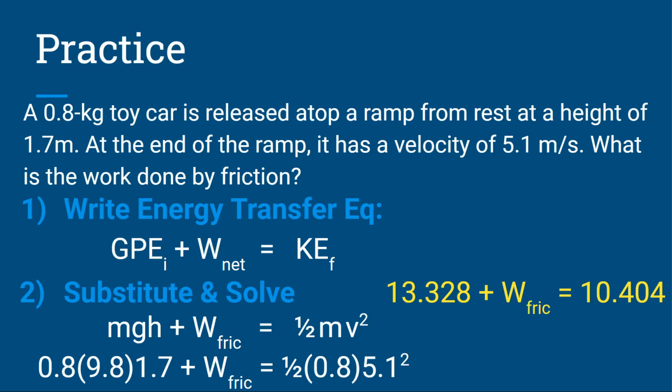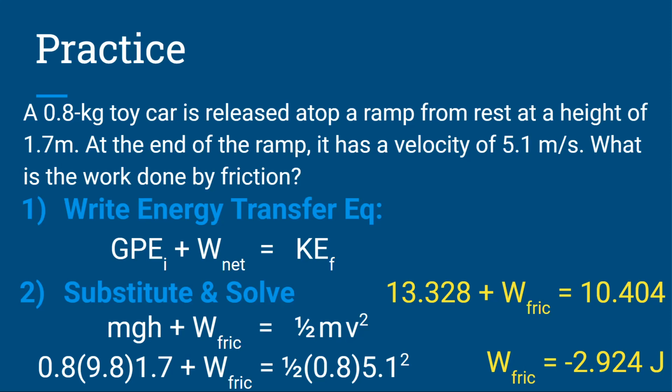I very obviously lost some energy. I went from 13.3 to 10.4. So how much did I lose? That's the question. What's the work done by friction? And it's the difference between the two numbers. When I solve for that, I get negative 2.924 joules. If you set it up to solve for dissipated energy, you got positive 2.924 joules.